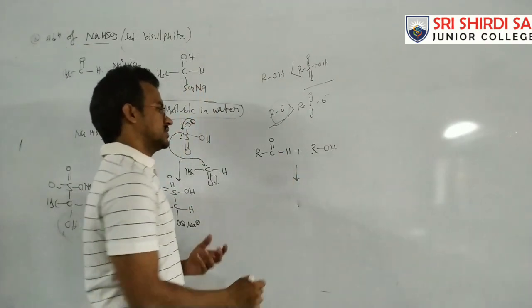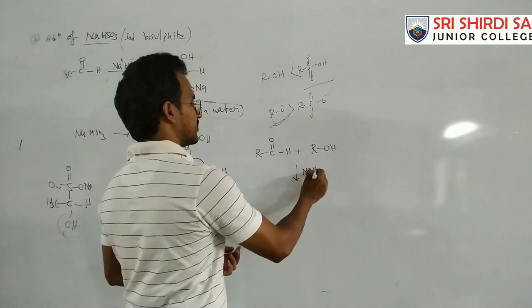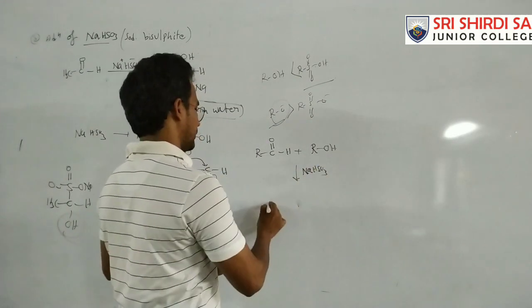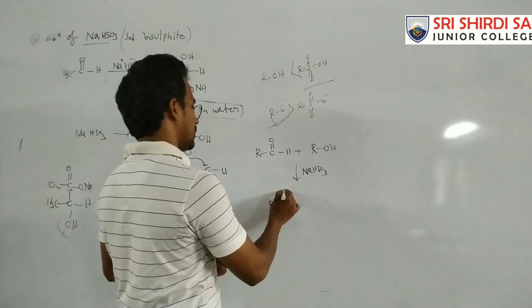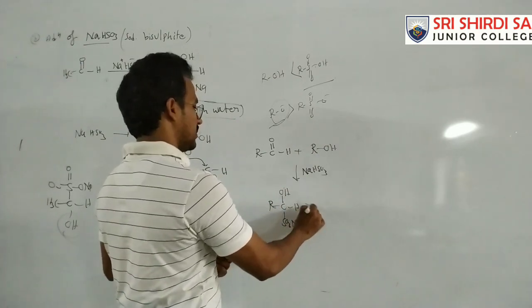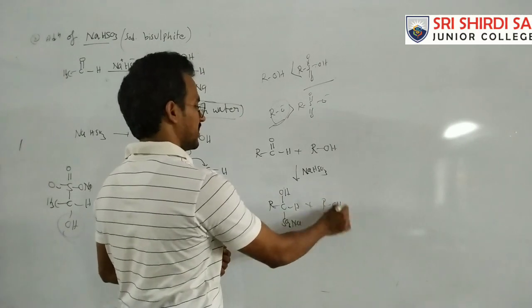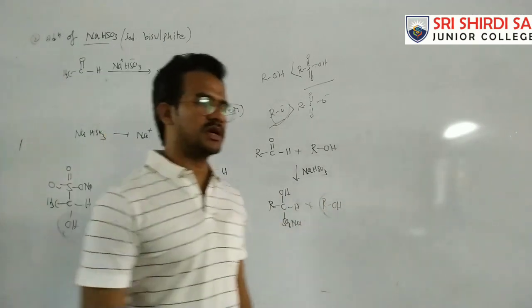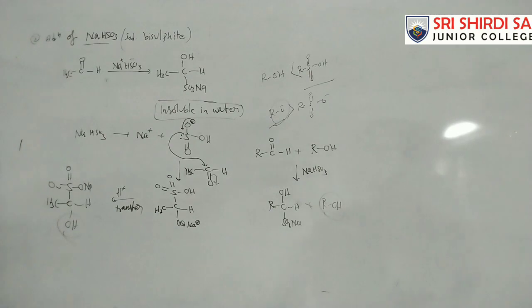How do we do it? First we add sodium bisulfite. We will get the addition product with OH, H and SO3 Na, and here ROH remains the same, because ROH is not attacked by sodium bisulfite.